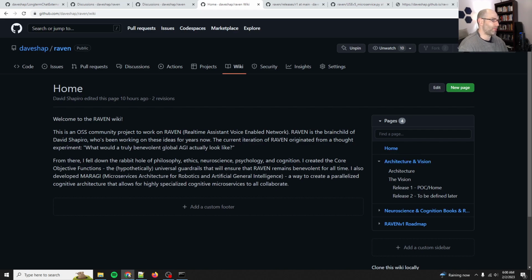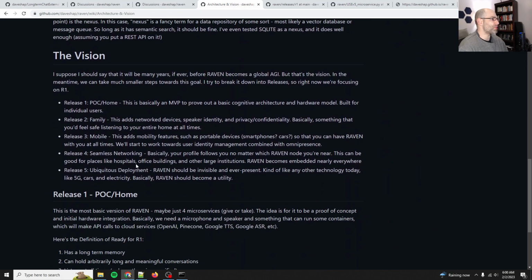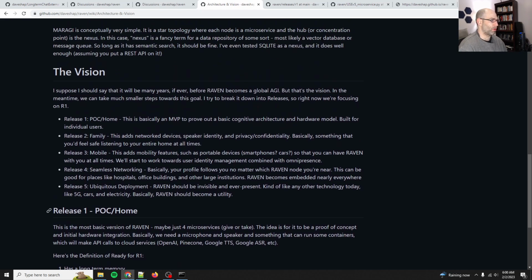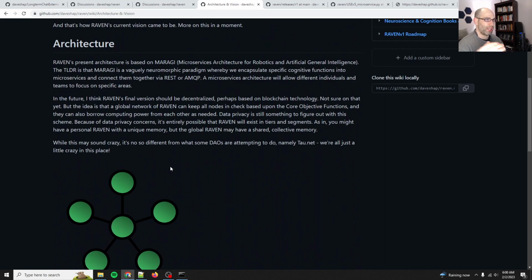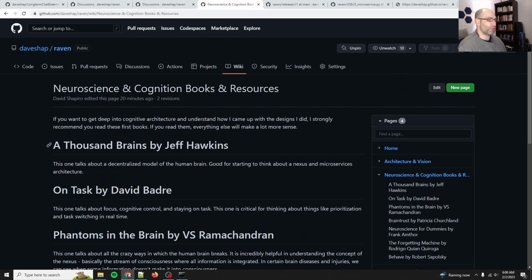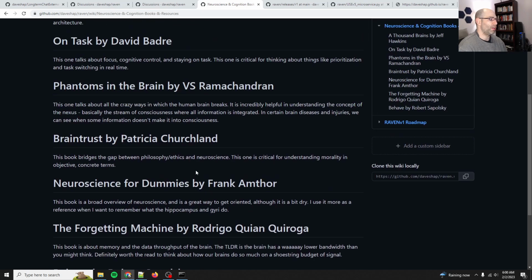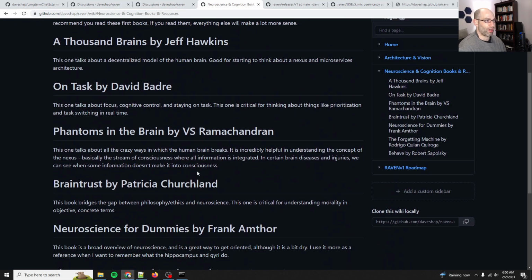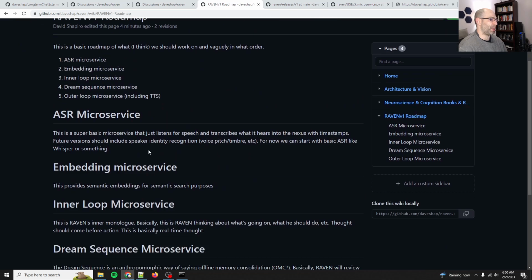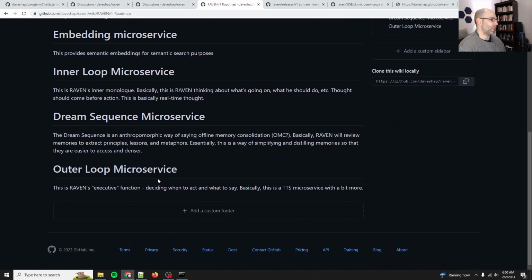So for instance, we've got the homepage. Here I lay out the architecture and vision. It's very simple, very straightforward, but just kind of saying, here's the roadmap. I also created a resource of books. So here's the top 6 books on neuroscience and cognition, if you want to get spun up on cognitive architecture. And then finally, I laid out the release 1 roadmap.